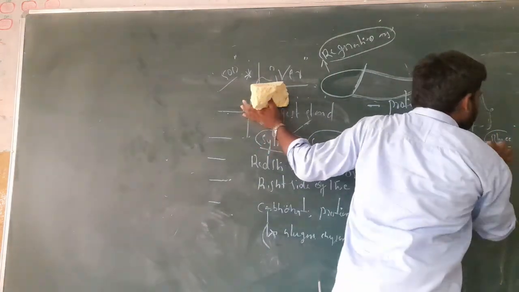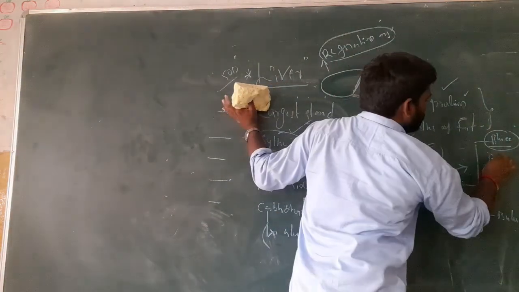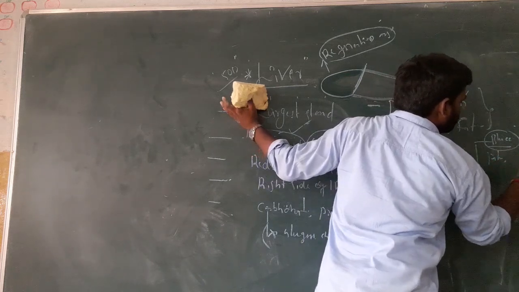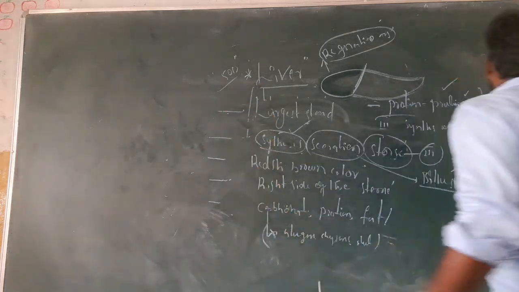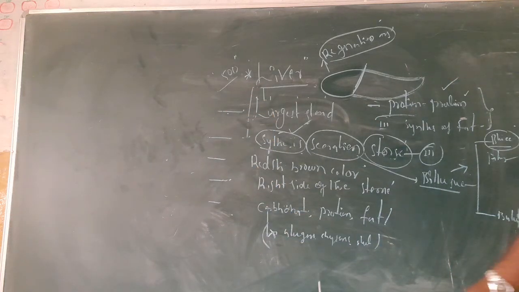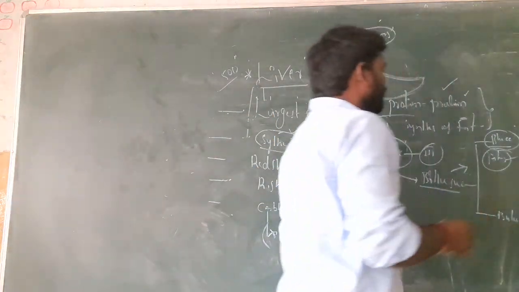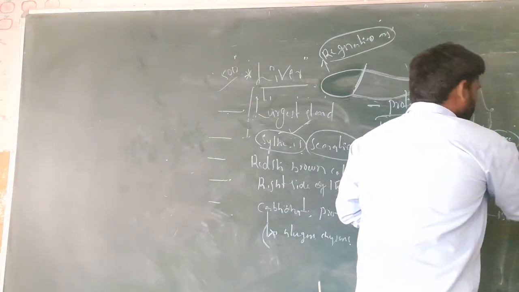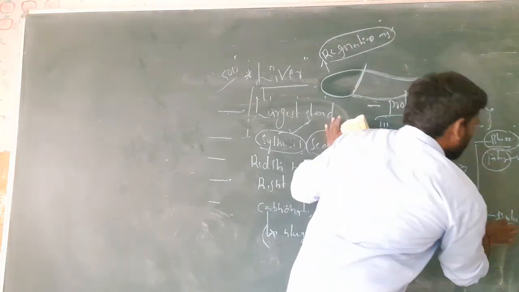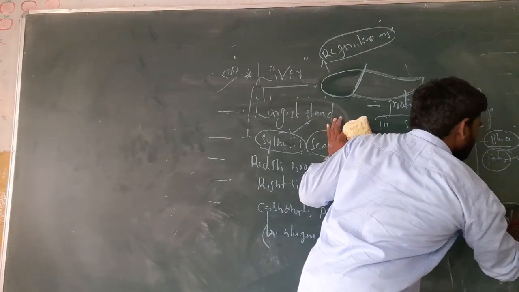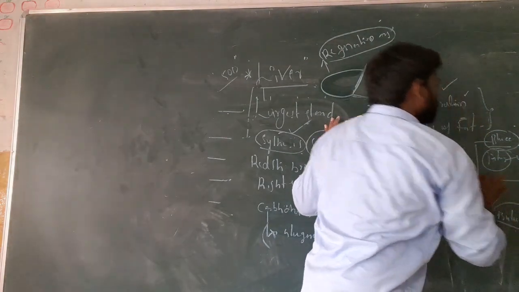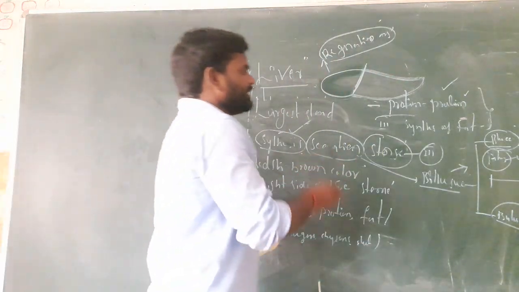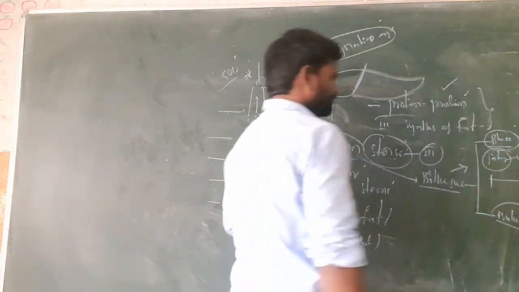The bile juice contains potassium and carbohydrate. Okay. Next, bile pigments, especially bilirubin and biliverdin. Bilirubin and biliverdin are the bile pigments.